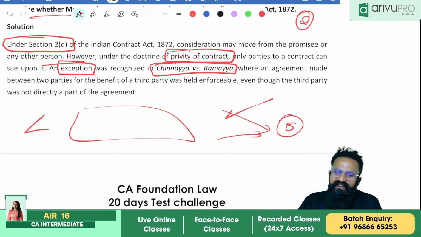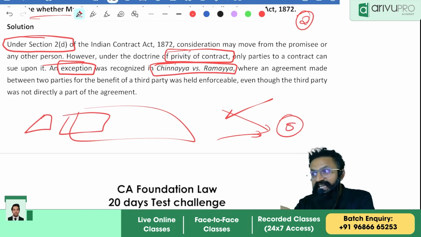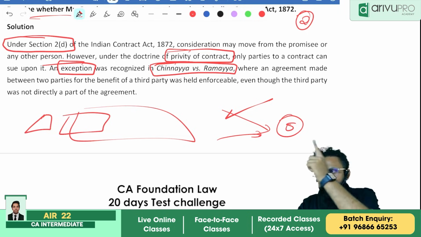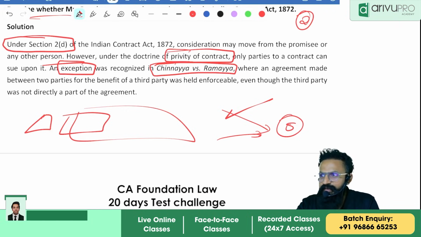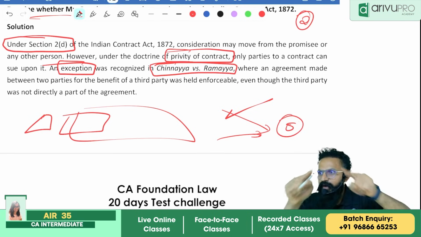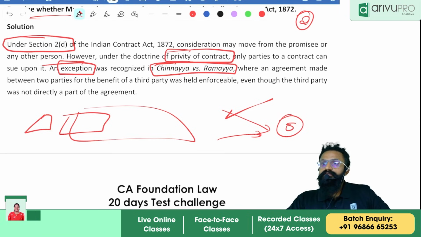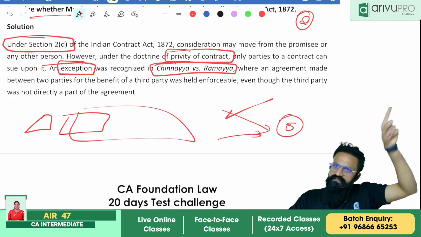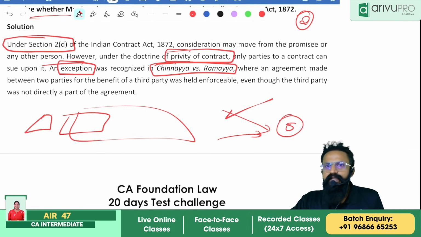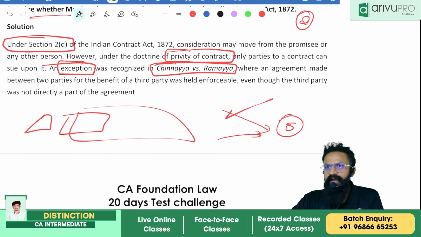Again, same thing. There is a similar decided case law, Chinnaya versus Ramaya. That's why it does not go under family settlement. So it is estoppel or acknowledgement. Why is family settlement not coming? Paying a pension is never part of any agreement. Family settlement is a property dispute settlement; this is other than a property dispute. Correct. And the better one is acknowledgement or estoppel. Clear? The promisor can't withdraw. Estoppel: you cannot step back. Whatever you have agreed to do, you cannot step back.